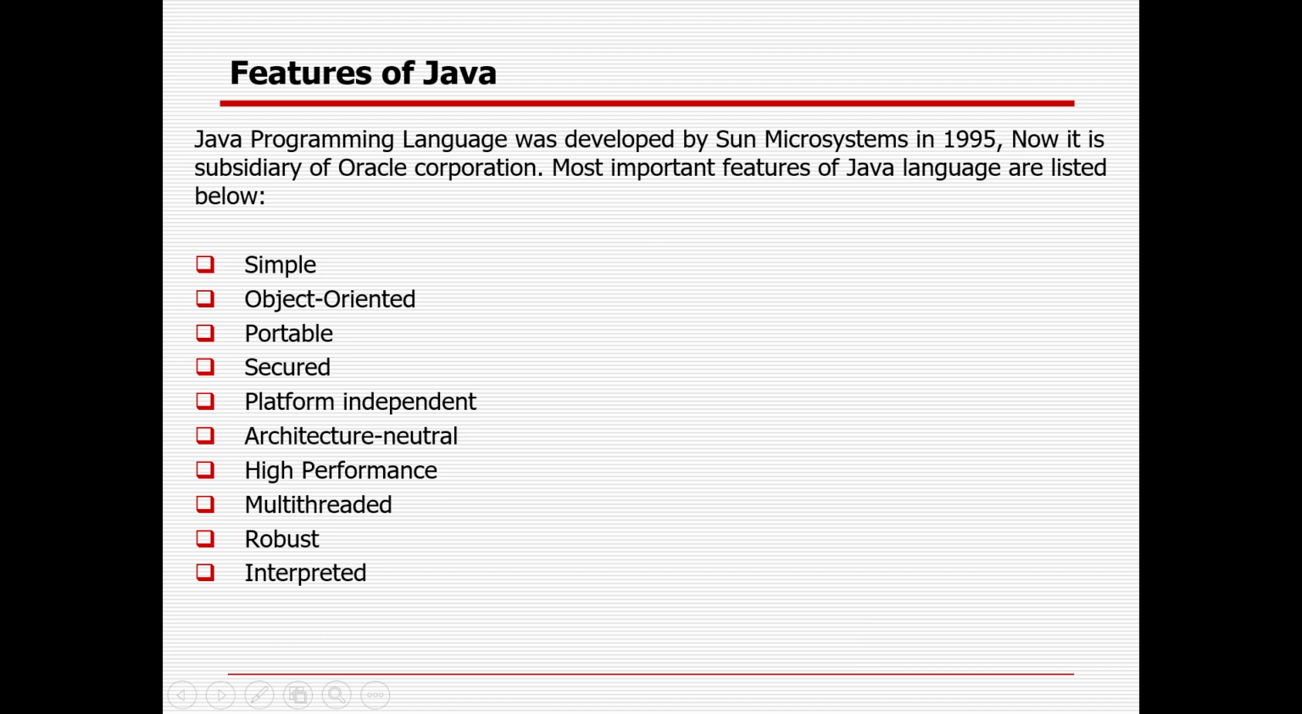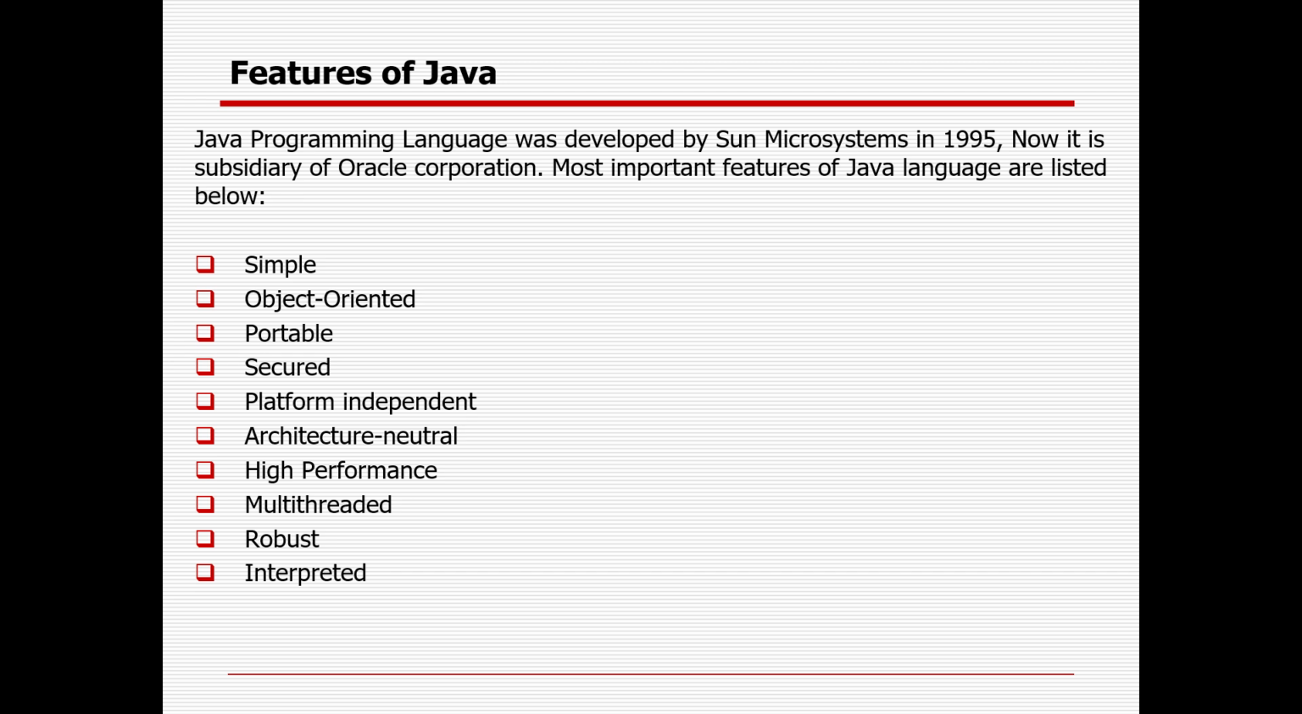Then the next one is architecture neutral. In Java there is a compiler through which you are compiling your program. The Java compiler generates an architecture-neutral object file format, which makes the compiled code executable on many processors with the presence of the Java runtime system. I'll cover that slowly in the next couple of slides, so you can understand the Java architectural view as well.